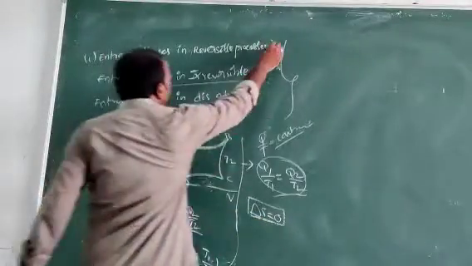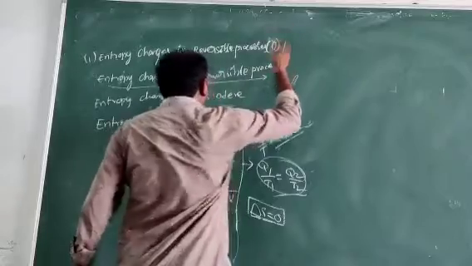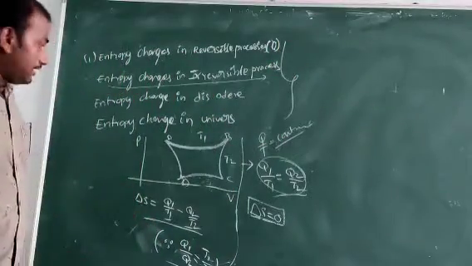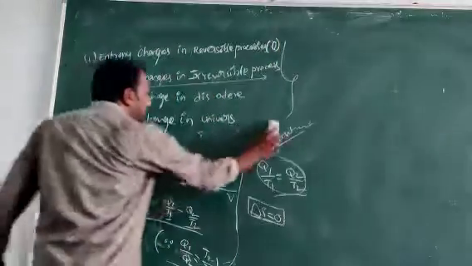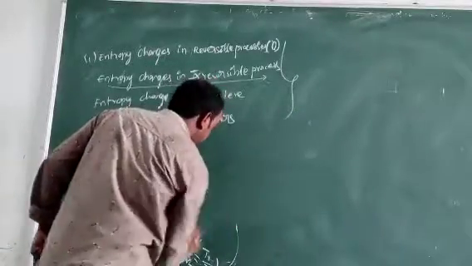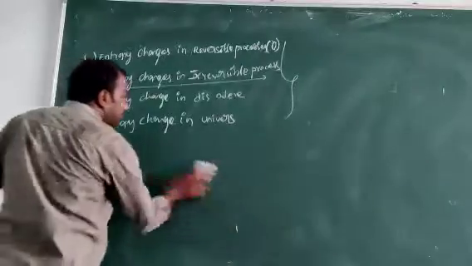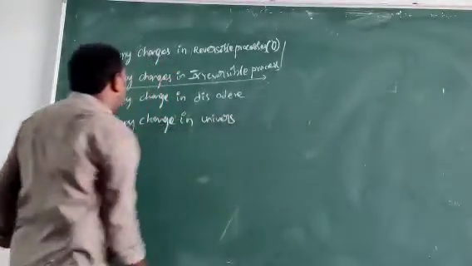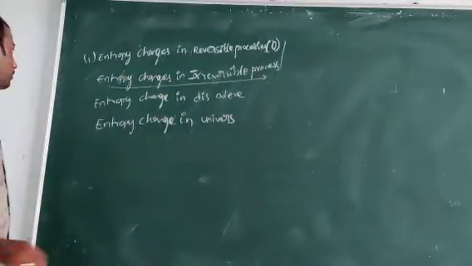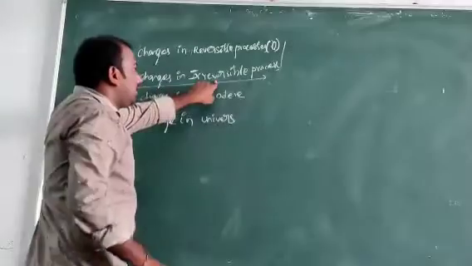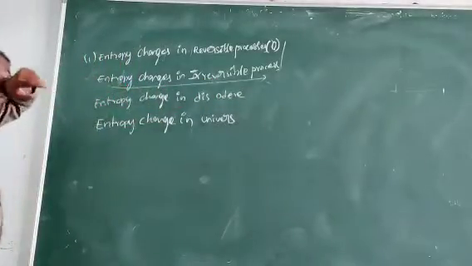This value is 0. First one completed. Now taking the second one: change in entropy in irreversible process.